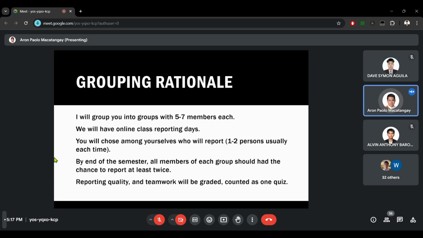The purpose of this grouping is because we will have online class reporting days. There are times when we will plan problem solving during our online sessions. So the reporting there will be done by group, or sometimes after we have face-to-face quizzes, we will discuss the quiz on the next online meeting.